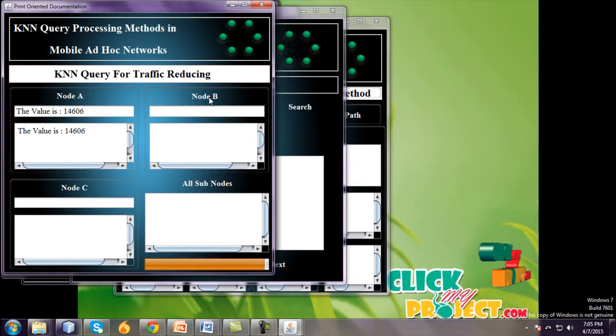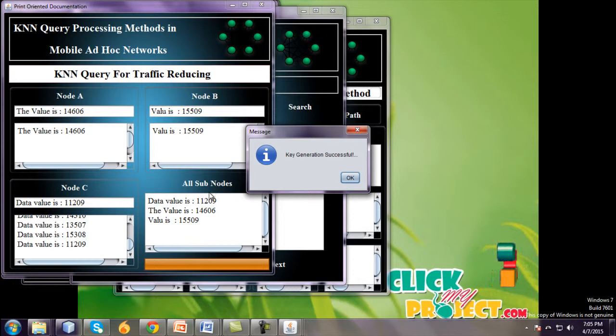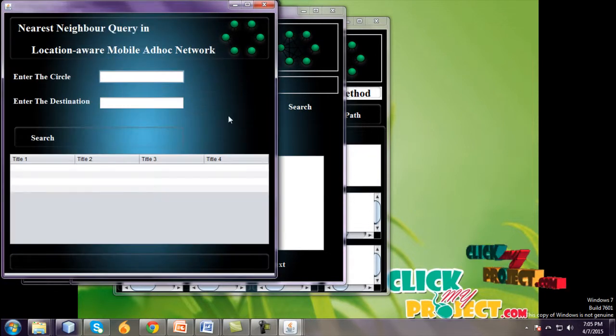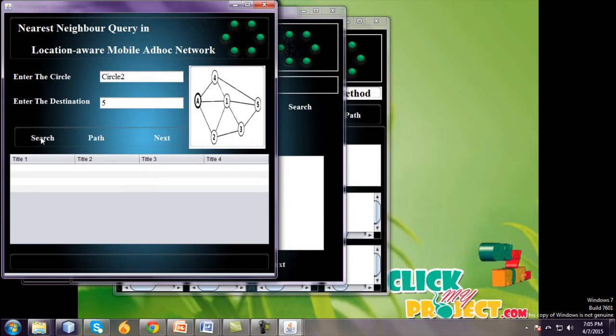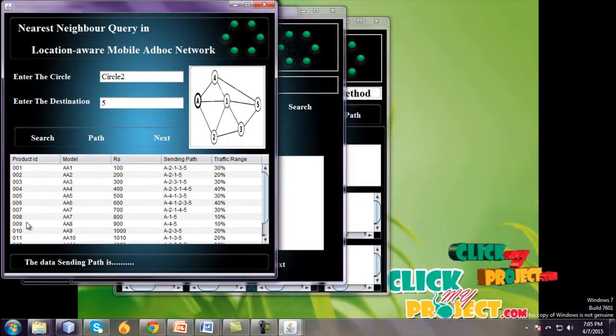Click node B and the time will be changed. The time changes with the process, and this is automatically created for generations. All subnode values are generated, and the data value key aggregation is successful. Enter the circle, I already gave circle 2, and the destination is 5. Go to path, sending successful.